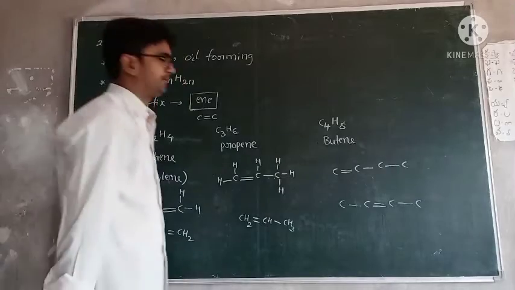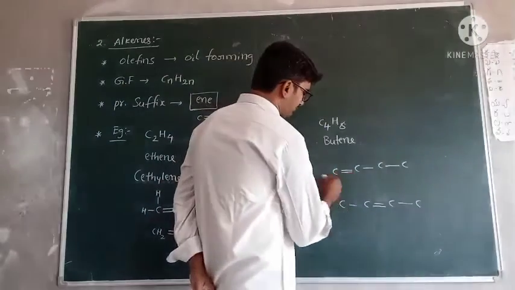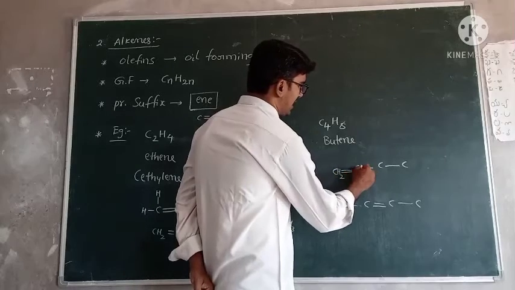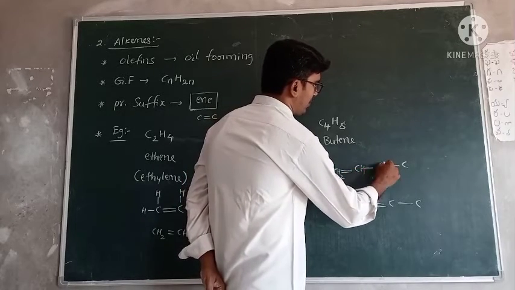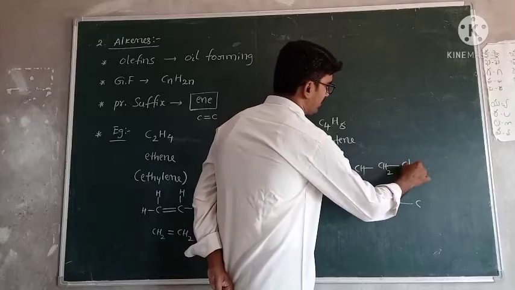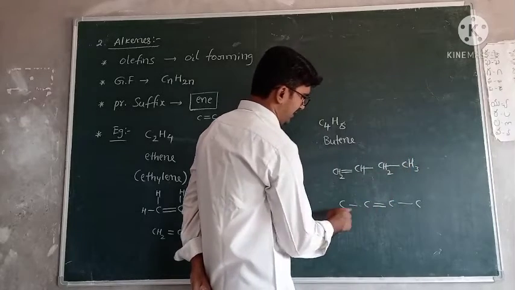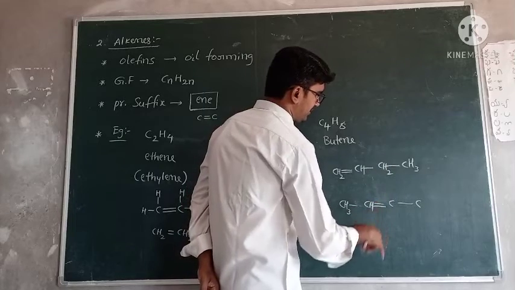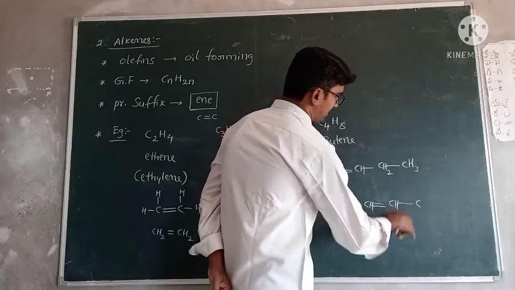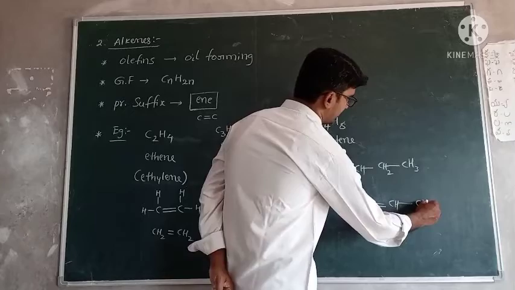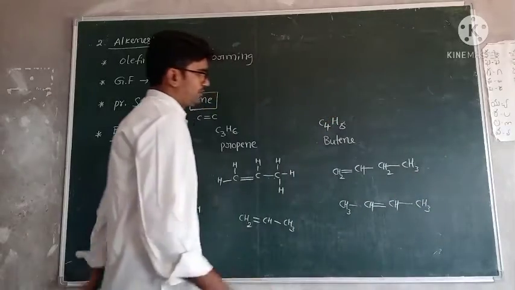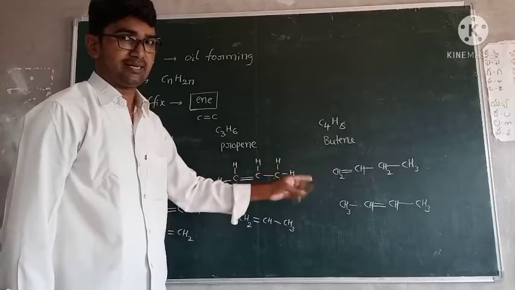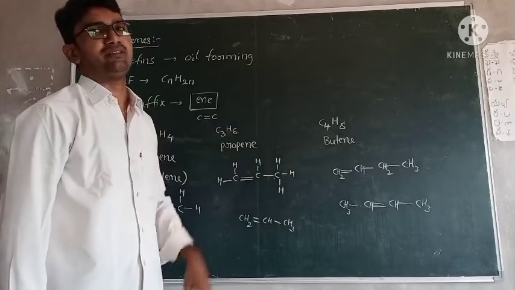2 chances are there. Okay, for this one only 2 hydrogens, 3 already satisfied, 1 hydrogen, 2 bonds satisfied, 2 hydrogens, 1 bond satisfied, CH3. Here only 1 bond is satisfied, CH3, 3 bonds satisfied, H, 3 bonds satisfied, H. This one is CH3. So these two are butene, but IUPAC nomenclatures are different.